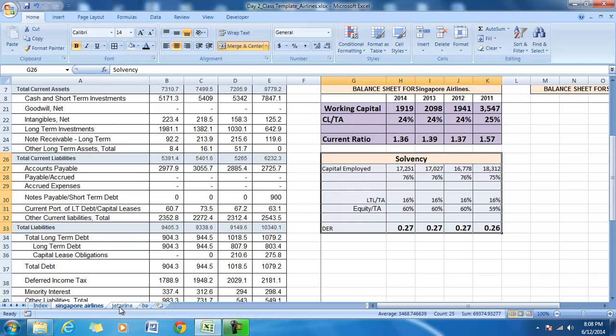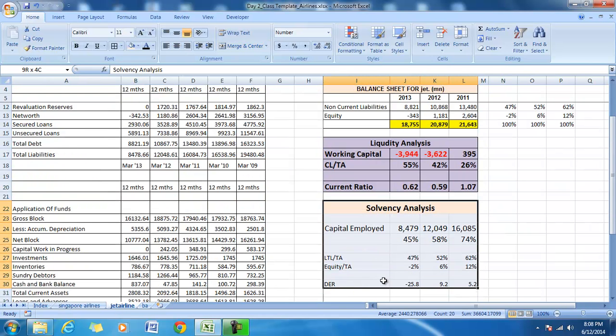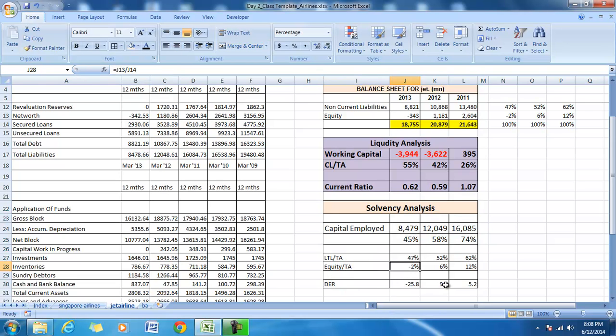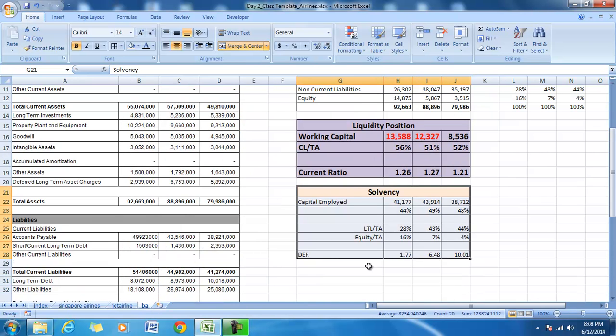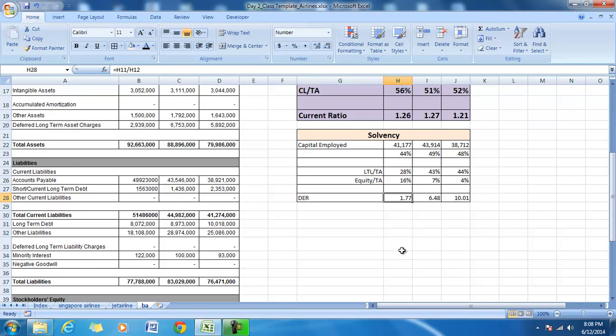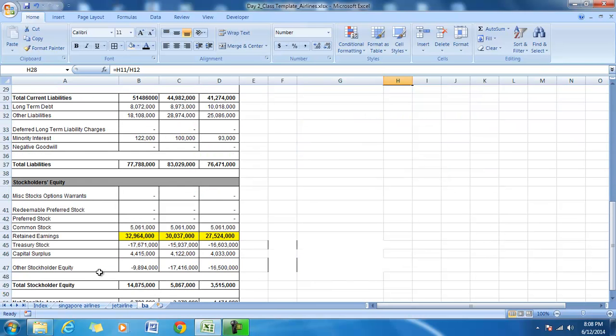In case of Jet Airways, it's a loss making company, so the equity has become negative and the debt equity ratio is unusually high. In case of British Airways, though it is not negative, the debt equity ratio has improved towards equity over a period of time. However, there is a need to understand how this negative equity has come down.